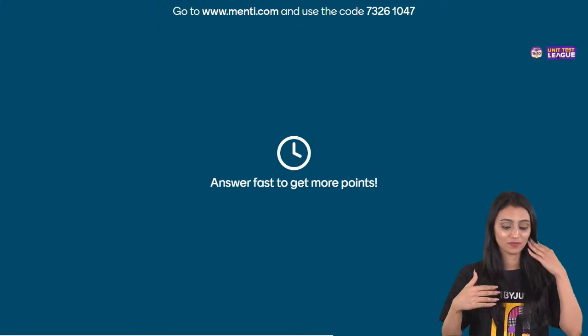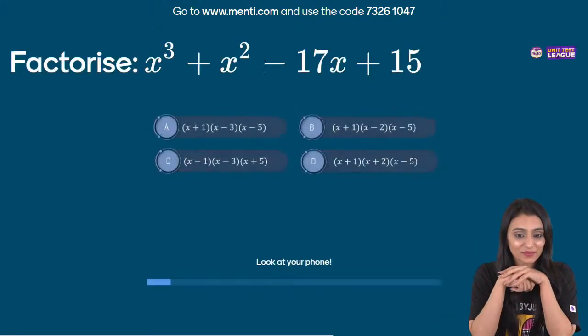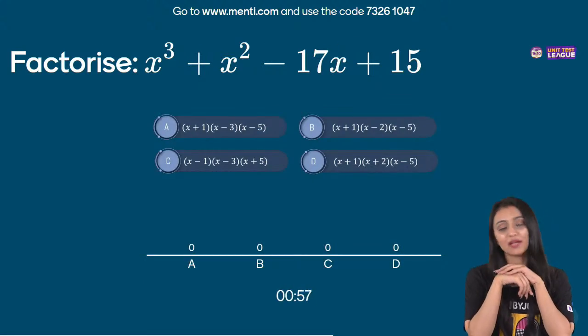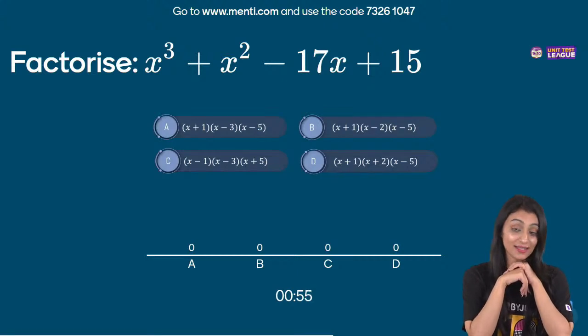Question number 7. Factorize x cube plus x square minus 17x plus 15. Not a difficult question, I would say. Reason being, if you have practiced NCERT nicely, you will be able to give the right answer.